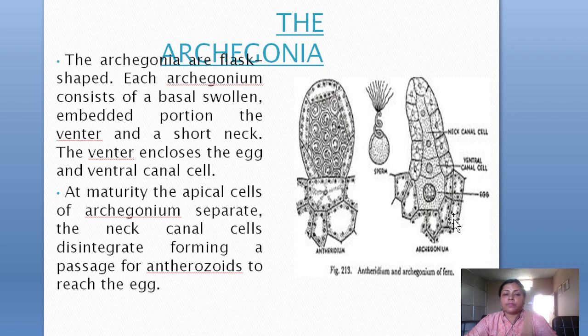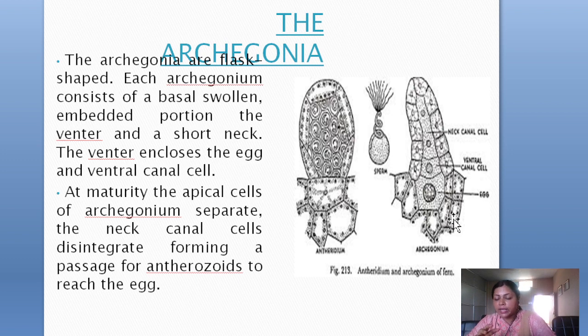But when the archegonium becomes matured, the neck canal cells disintegrate, forming a passage for the antherozoid to reach the egg. And on maturity, the apical cells of the archegonium separate.